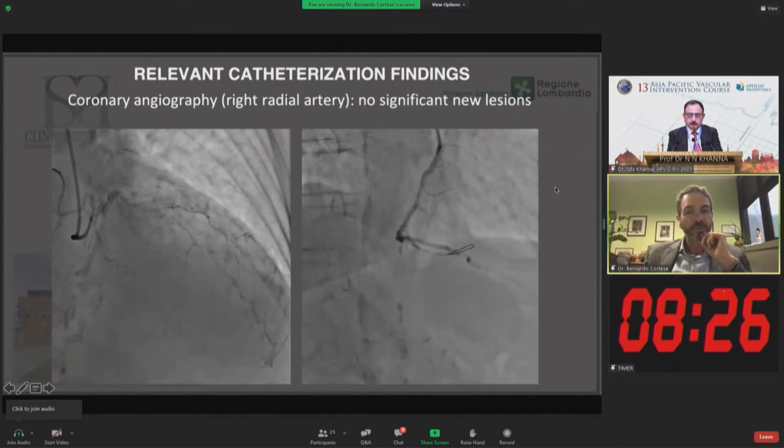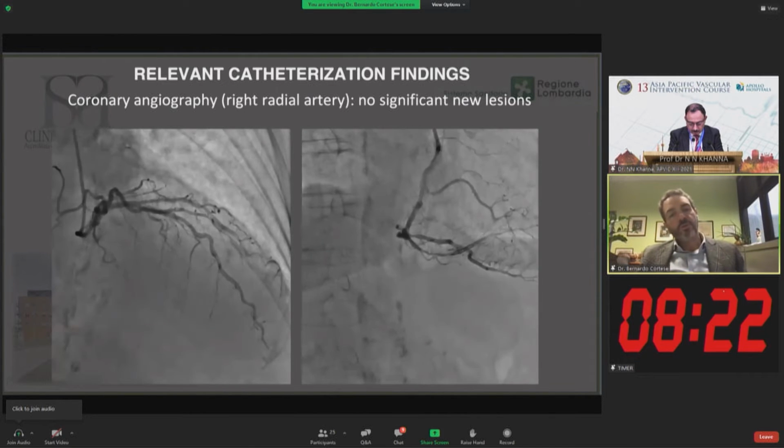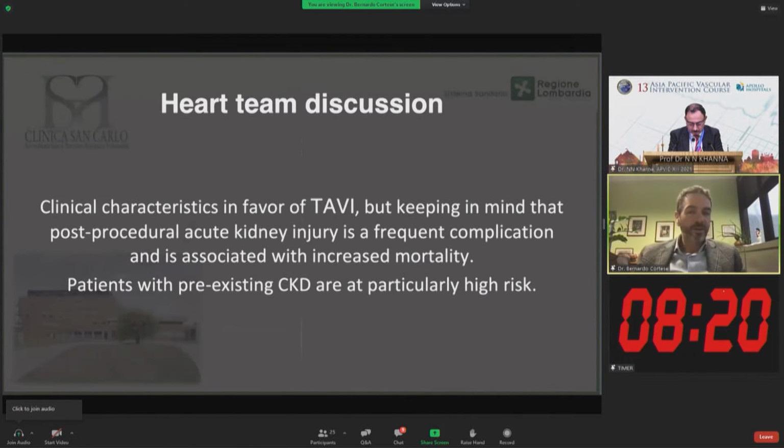and this was the angiogram, which showed a pretty good result of previous revascularization with stents and drug-coated balloons for coronary arteries. So nothing new. So we discussed this case of an 84-year-old lady with severe stenosis of the aortic valve.